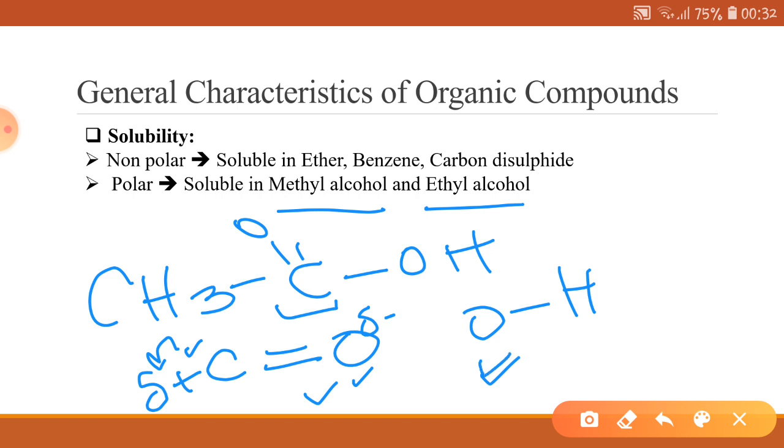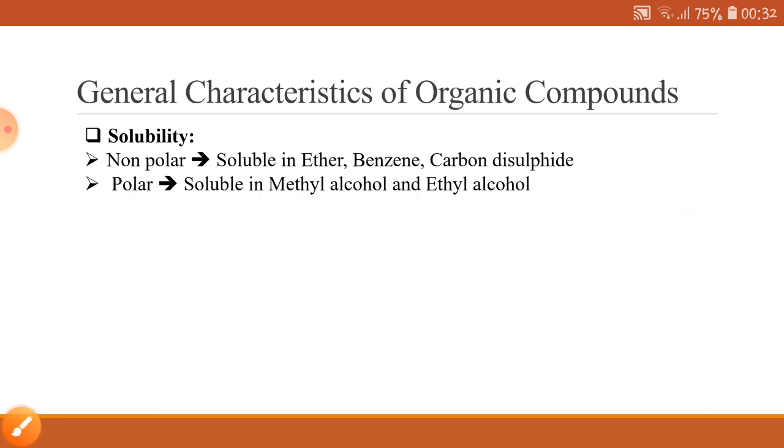Now see this bond. In this bond, we know that there is a considerable electronegativity difference between oxygen and hydrogen. Electron density will be shifted towards the oxygen atom because oxygen is more electronegative and it is attracting electrons to a greater extent. Therefore, a partial negative charge will be generated on the oxygen atom and a partial positive charge on the hydrogen atom. Because of the presence of these partial charges, polarity has been introduced in the organic molecule. Since this compound is polar, it will be soluble in these two polar solvents.